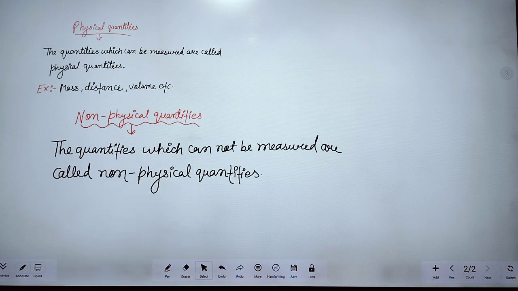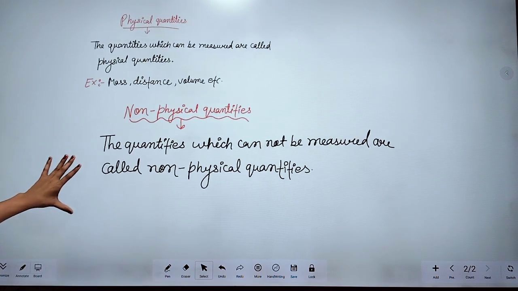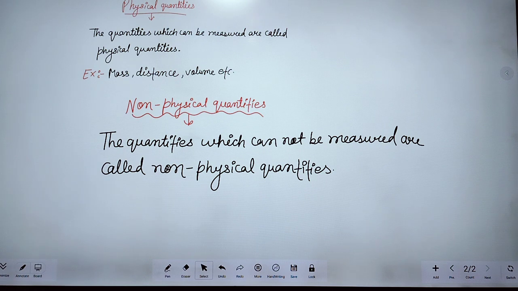Think about what can be an example of a non-physical quantity. Think about it. Mass, volume, area can be measured, but what cannot be measured?